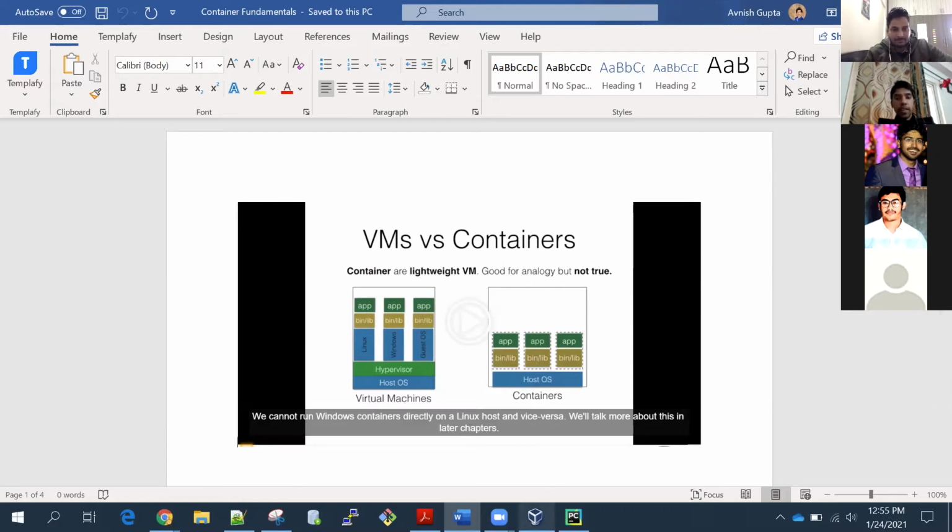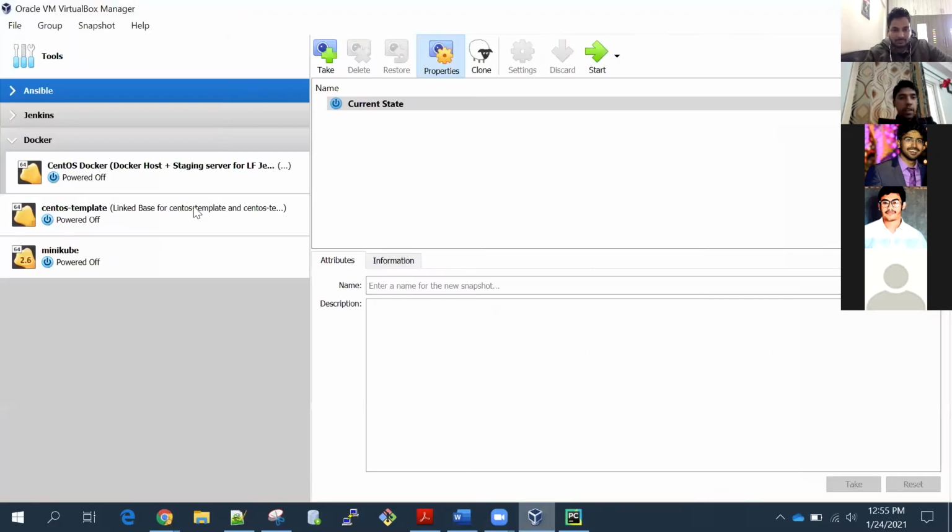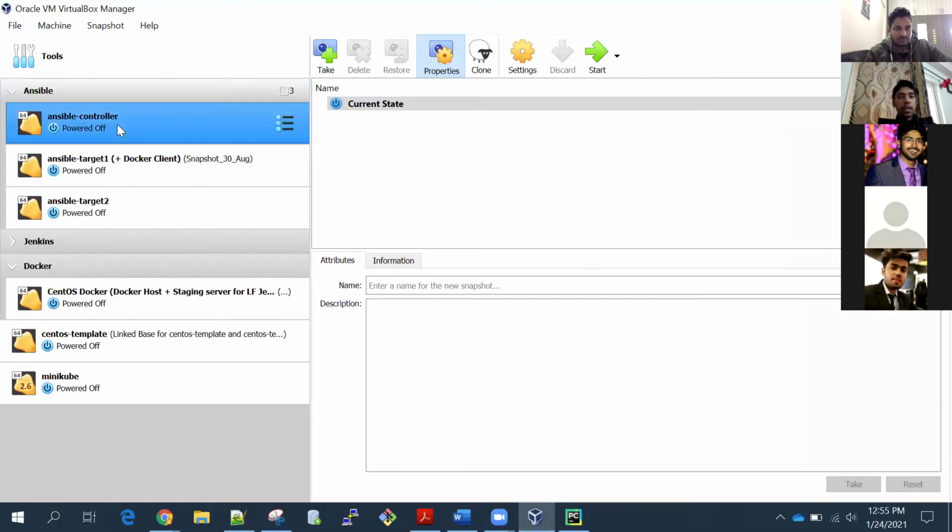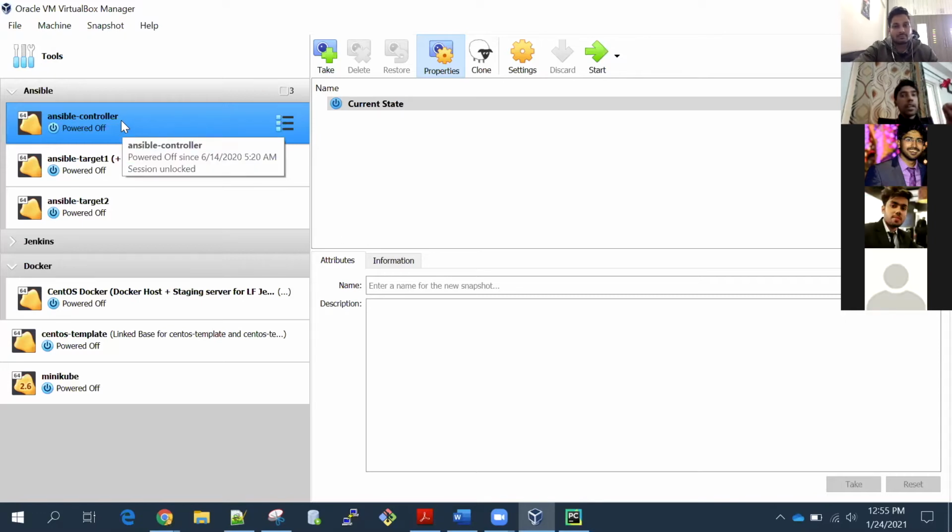They are very heavyweight. If you see here, all these are virtual machines, and they are GBs in size. The virtual machines are in GBs, but the containers are not. They are very lightweight. They are in MBs because virtual machines contain the entire operating system, but the containers contain only the libraries, not the entire operating system. So they are very lightweight, they are in MBs, but they serve the same purpose.